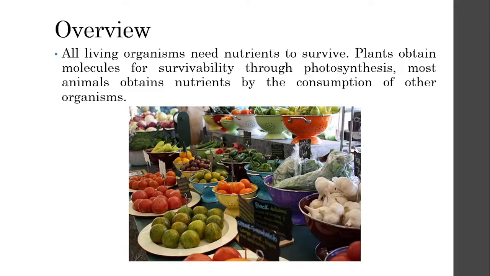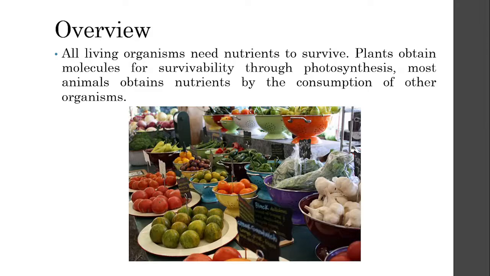However, most animals like us, humans, actually have to obtain nutrients via the consumption of other organisms. We cannot survive via just drinking water from the ground or just by breathing air. We have to have a source of energy, and for us humans, we tend to get our energy via consumption of other animal species as well as some fruits and vegetables.